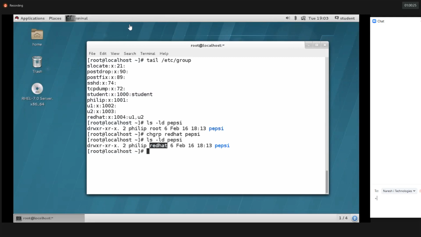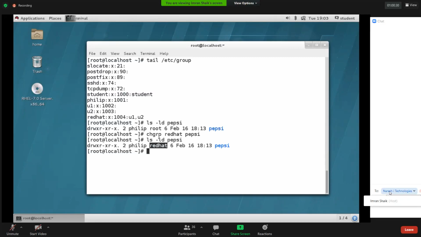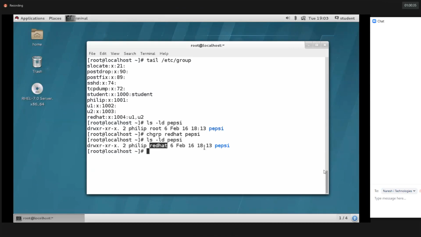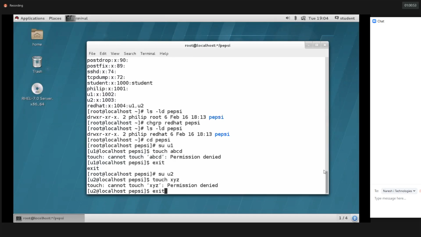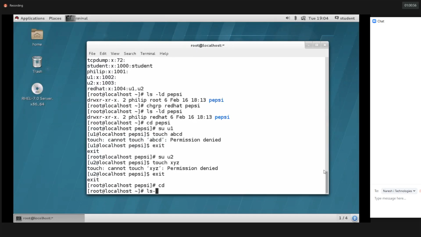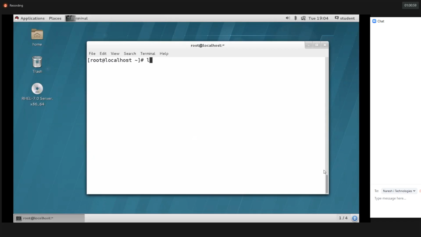We are unable to create files and directories with the help of the U1 and U2 user accounts. U1 and U2 are members of the Redhat group, and I changed the group ownership, yet we are unable to create files and directories inside Pepsi. If you want, you can verify. Go to cd Pepsi, log in as U1 and try to create a file. Permission denied. Then exit, log in as U2 and try to create a file. Permission denied. So they don't have access. Why don't they have access to create files and directories?